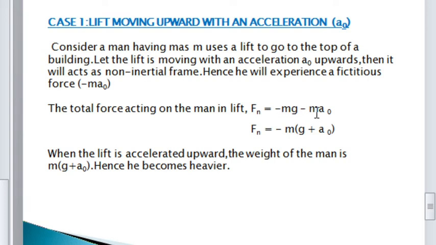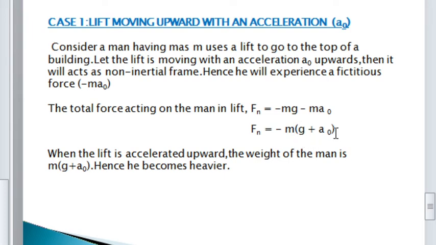So here minus m can be taken out. Then I can write minus m into g plus a0 as the expression for the force acting on the man in the lift. From this it is clear that the minus sign denotes the downward or opposite direction. The term inside the bracket is g plus a0, so we have to add the value of acceleration to the acceleration due to gravity, g.